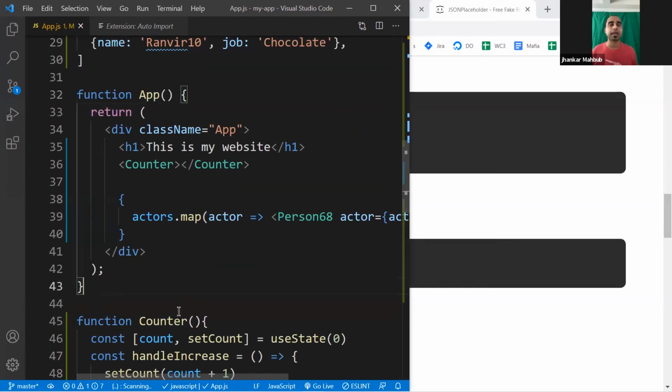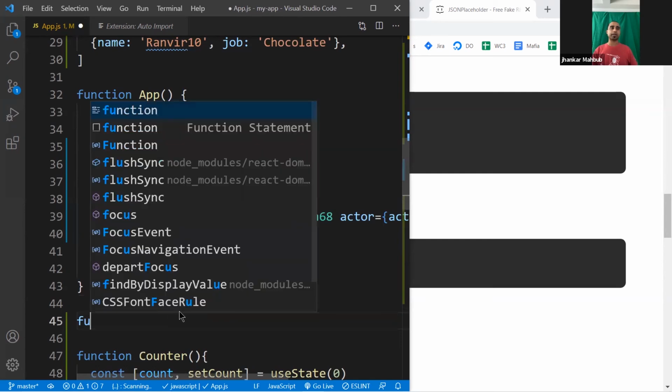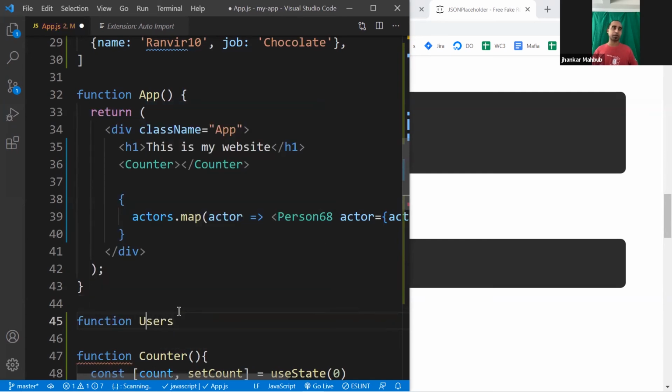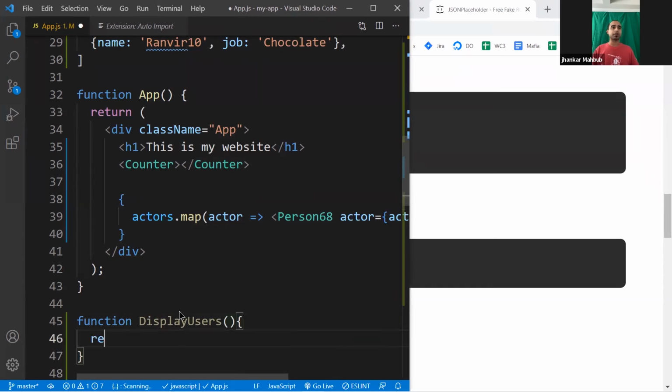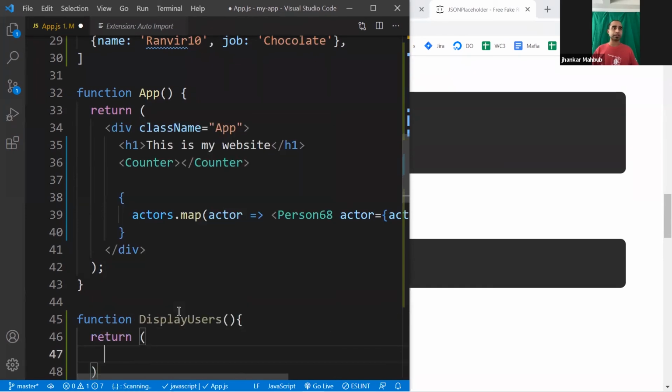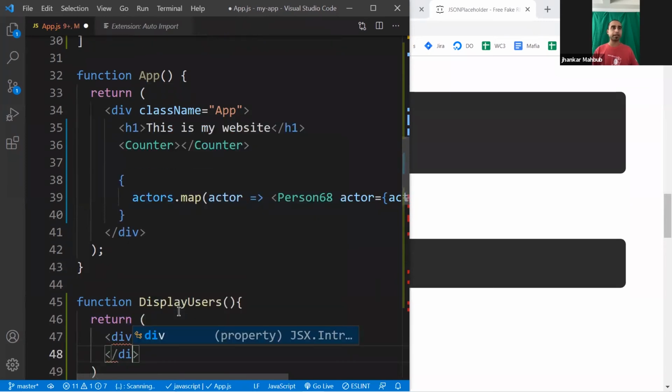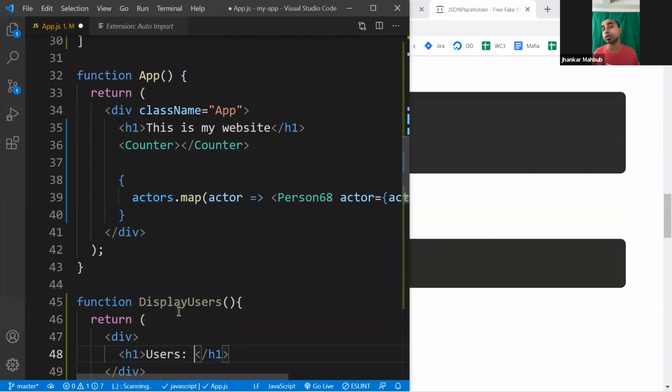Maybe I will write another function to keep it cleaner. Function maybe users or display users. Inside this display users, I will return some kind of div. And this is my div. Initially, I have this h1 Users, and right now there are no users or anything like that.